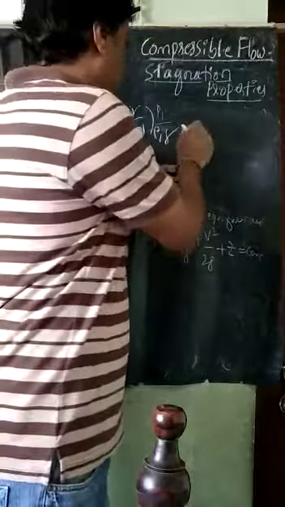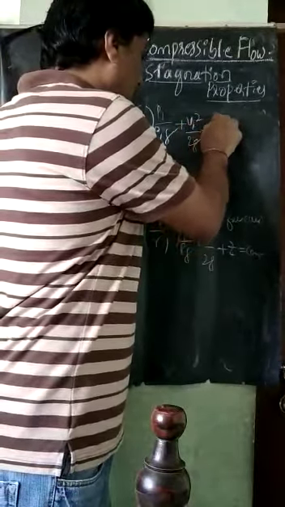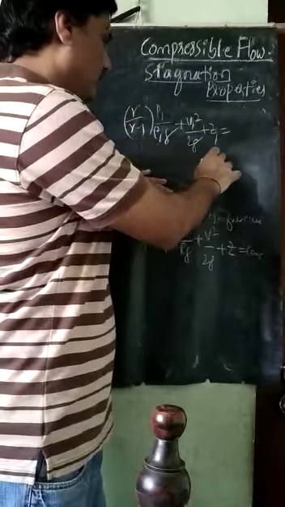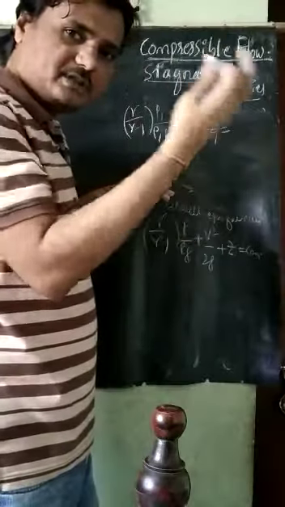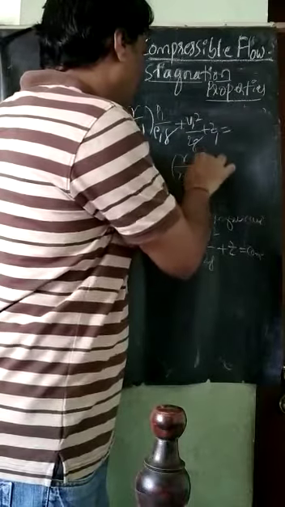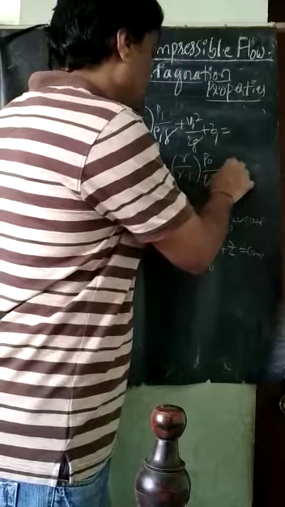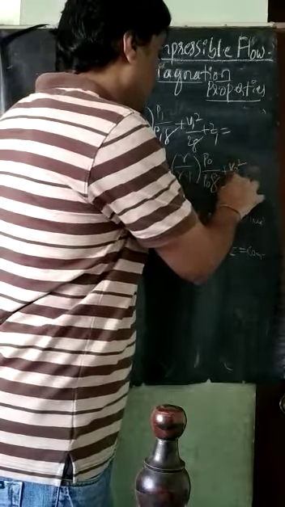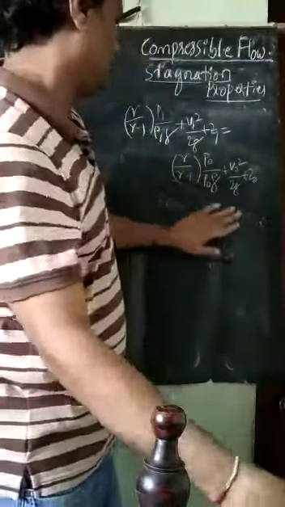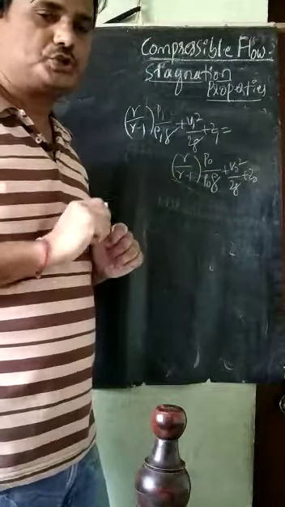This is equal to the same expression for point 0: gamma divided by gamma minus 1 into P naught divided by rho naught into g, plus V naught square divided by 2g, plus Z naught. This is the Bernoulli's equation applied for points 1 and 0.